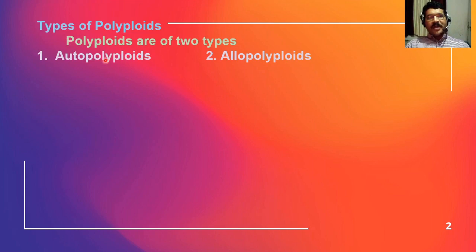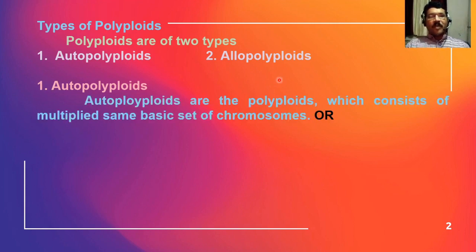Autopolyploids are the organisms which contain more than two sets of chromosomes derived from the same parent or a single parent. But allopolyploids are the organisms having more than two sets of chromosomes which are derived from two different types of parents. In this video we will learn about autopolyploids in detail, and in the next video we will learn about allopolyploids. So first of all we will see autopolyploids.